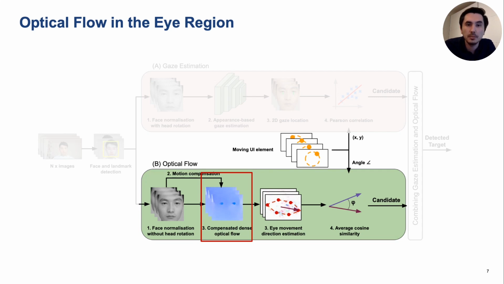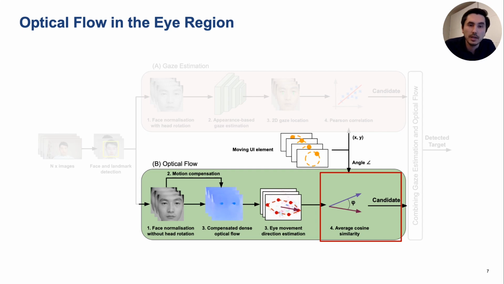We then use dense optical flow to estimate the pattern of apparent motion between two image frames. We only select flow vectors that are inside the polygon defined by 6 eye landmarks, as shown in the figure. To calculate the eye movement direction, we average these flow vectors in Cartesian space. Lastly, we calculate the average cosine similarity between the movement direction of the eye, as obtained using optical flow, and the target motion vector.